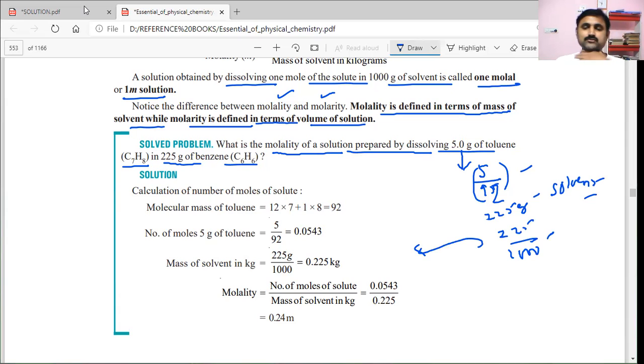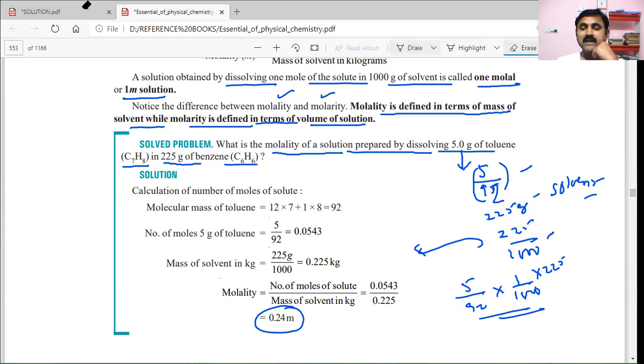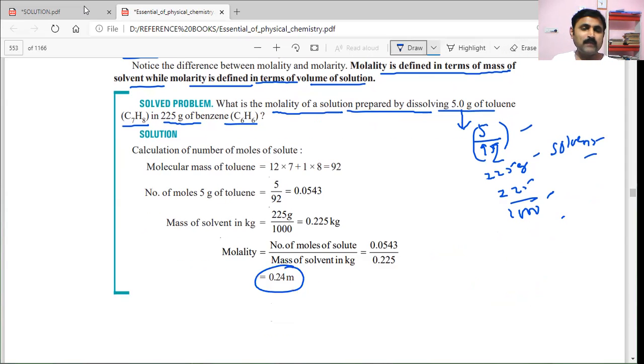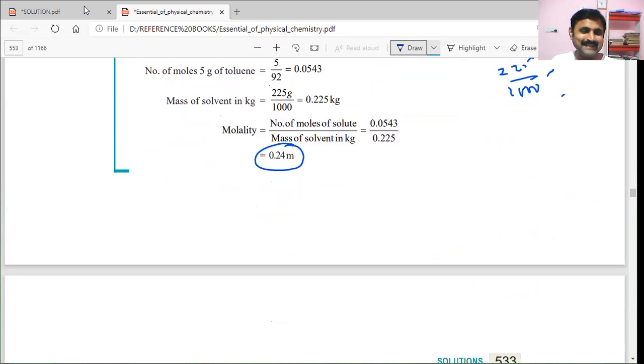So number of moles of solute is 5 by 92, into 1000 by 225. So that is 0.24 molal. The value finally obtained for this calculation is 0.24. So this is one problem on molality expressions.